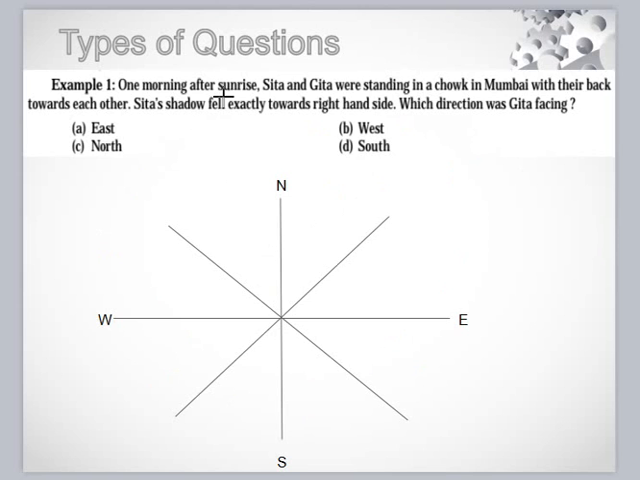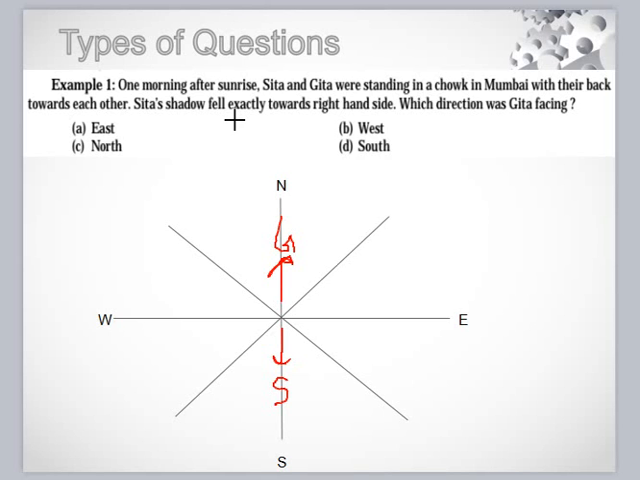Here the question is, one morning after sunrise, Sita and Geeta were standing in a chowk in Mumbai with their back toward each other. Back toward each other means, suppose this is Sita, and this is Geeta. Back to back each other. Geeta is facing north and Sita is facing south, or in any direction. Okay, don't use this direction right now.